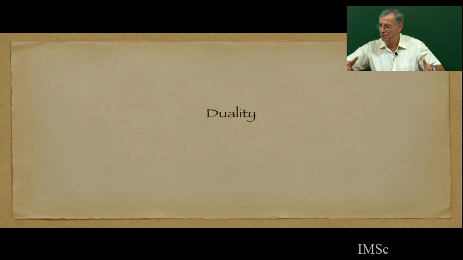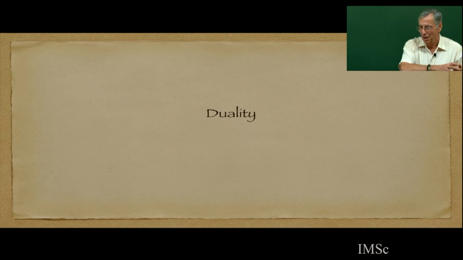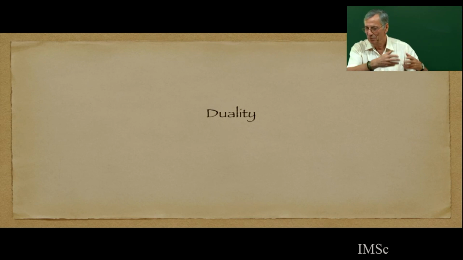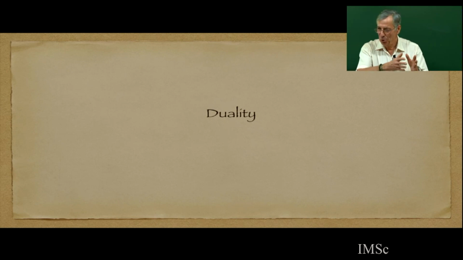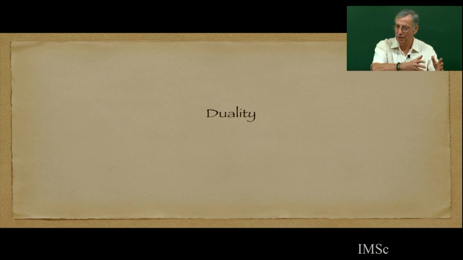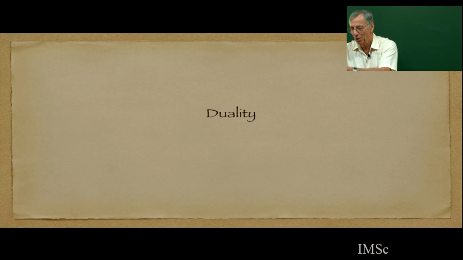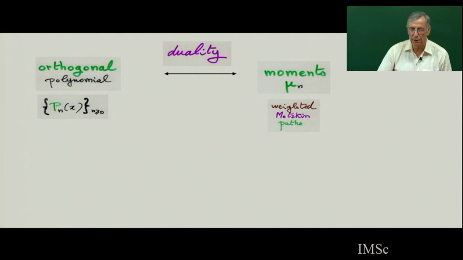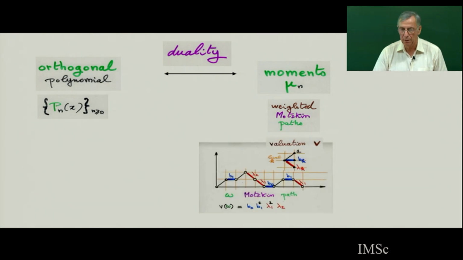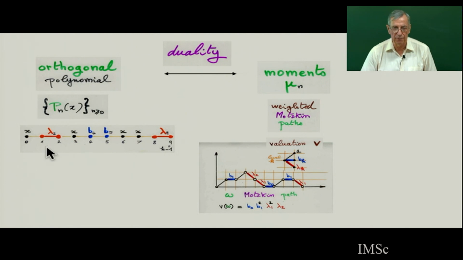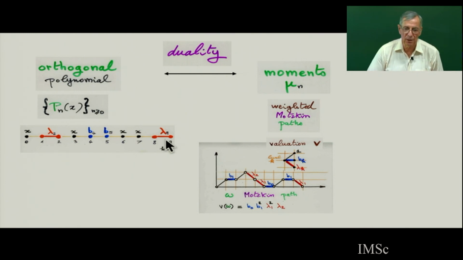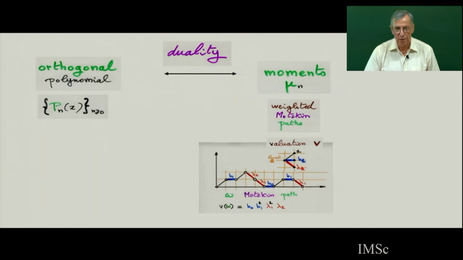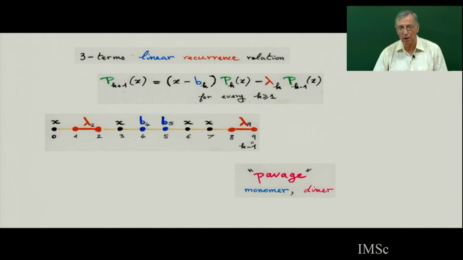I will talk about the duality all along the class. It's going to appear as a certain duality between the polynomials and the moments of the polynomials. So when you work with polynomials, it was at the beginning of the 80s, a specific class of polynomials. So commutatively, we start from the three-term recurrence relation. And then the dual is the moment, all these weighted paths, Motzkin paths, Dyck paths. So it's a kind of duality between the moment and the orthogonal. The moment is weighted Motzkin path, and the polynomials themselves, this is a three-term recurrence relation. It will be what I call paving, or pavage. It comes from the three-term recurrence relation.